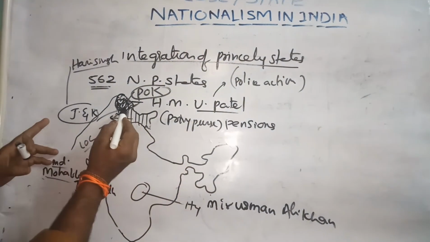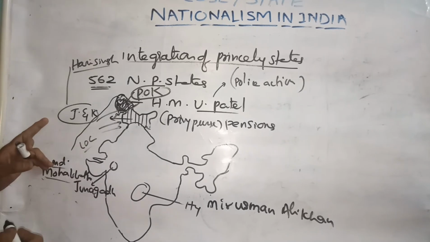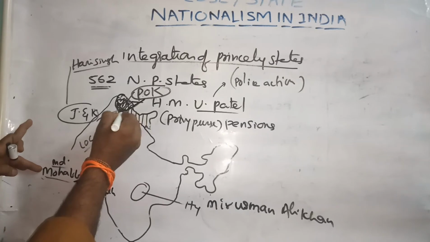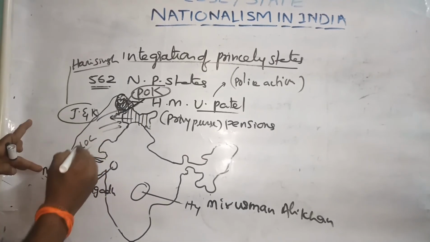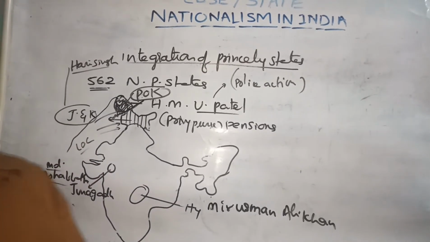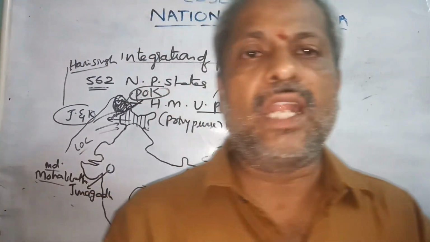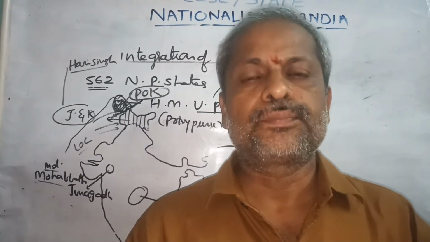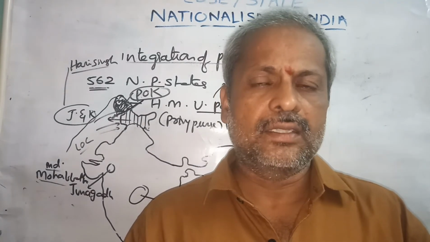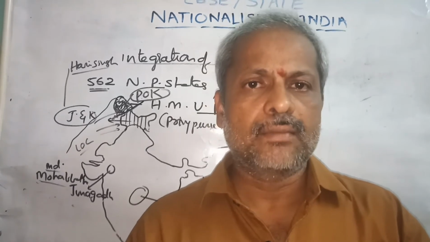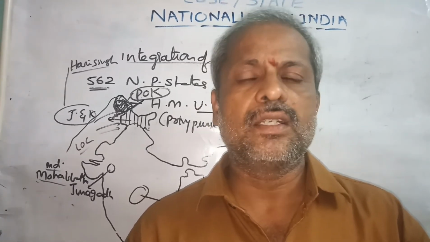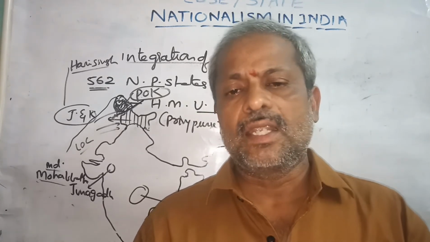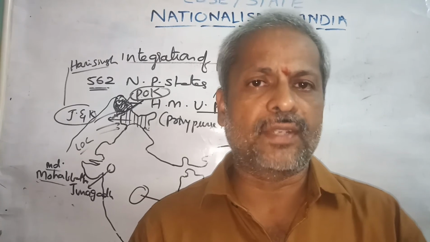We call it POK, Pak Occupied Kashmir. Afterwards, below the POK, we drew a line called the LOC, the line of control. Up to the line of control, the Indian government drew a border, and from the date of receiving the letter given by Hari Singh, Kashmir is also an integral part of India.